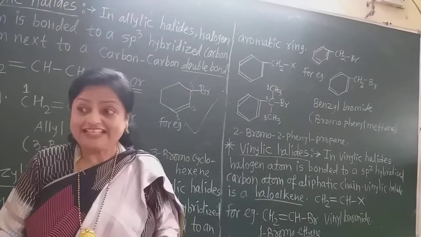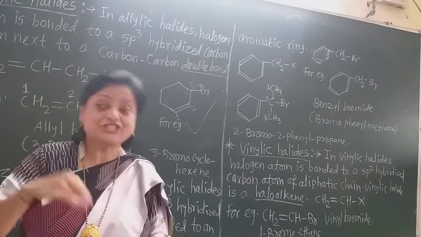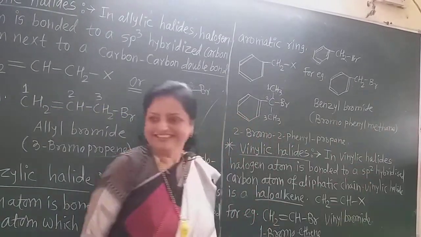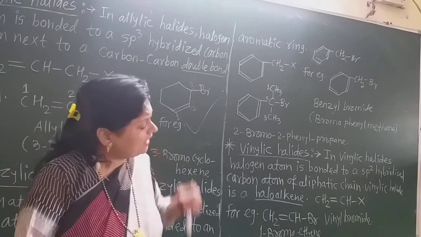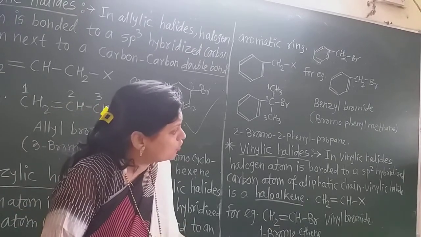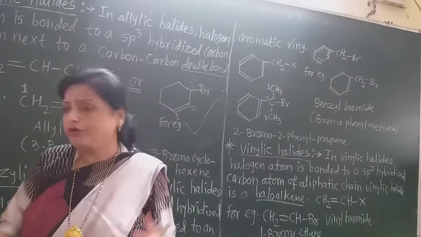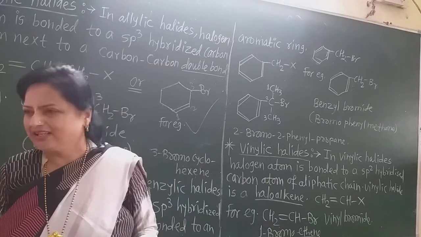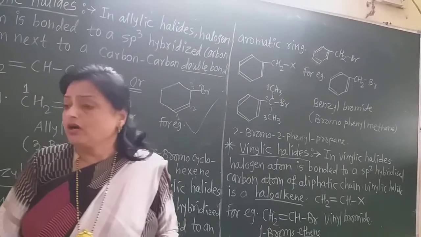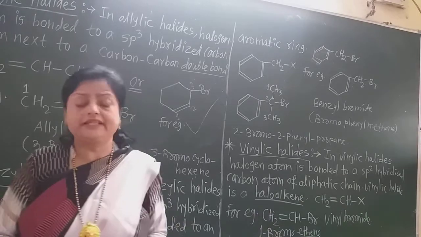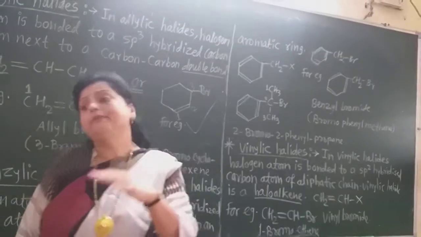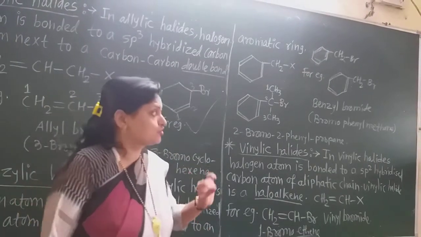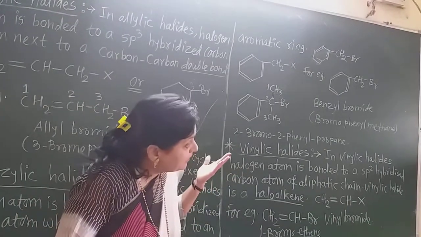As in ABCD, alphabetically B comes first and then P. So the name is bromophenylmethane. If it is iodine, I also comes before P, so it is iodophenylmethane, or with chlorine, chlorophenylmethane. All the halogens come alphabetically first. So in this the name is bromophenylmethane.